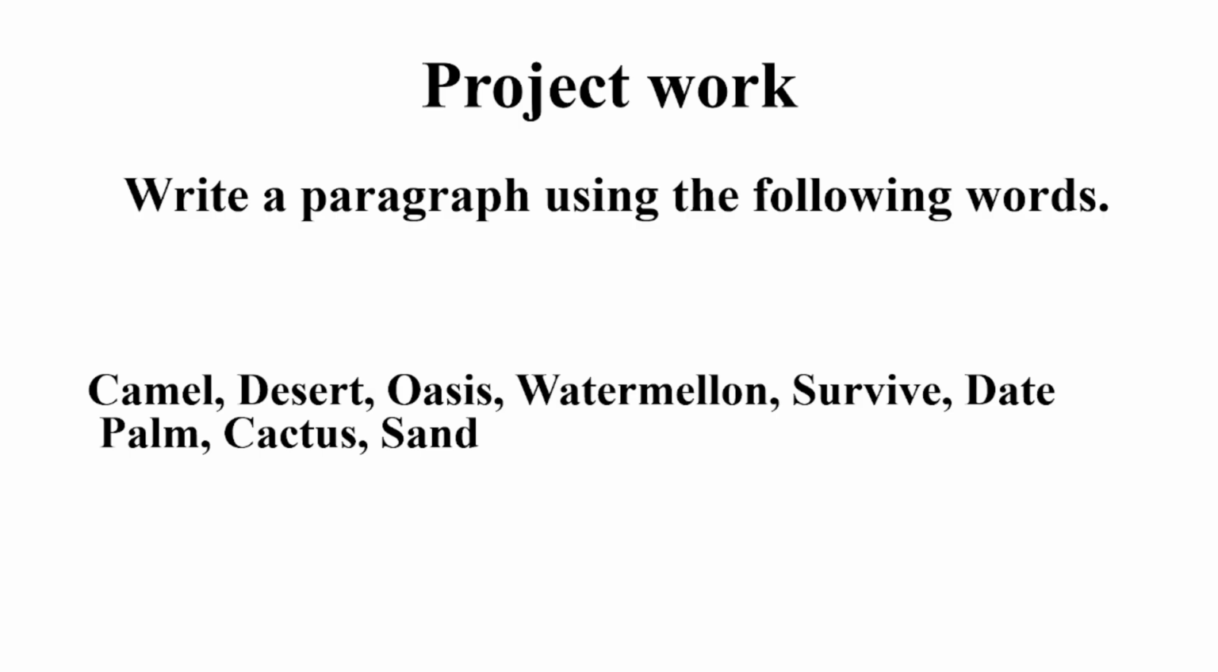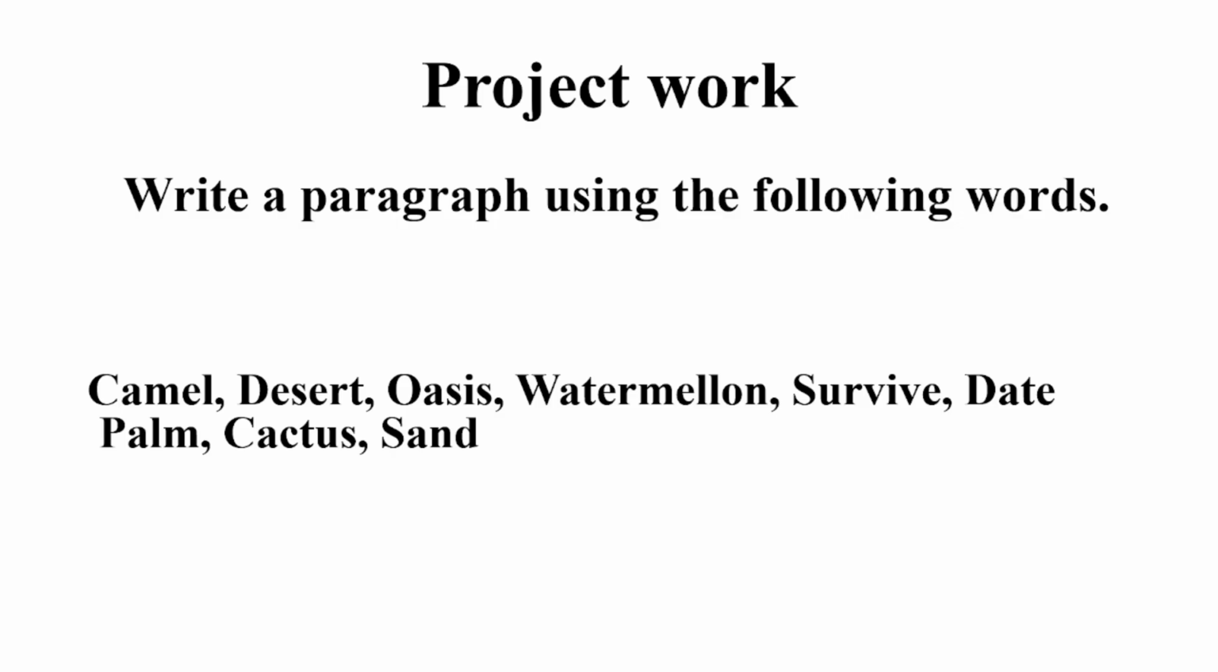Now, project work for you. Write a paragraph using the following words. First one is camel. Second one is desert. Third one is oasis. Fourth one watermelon. Fifth one survive. Sixth one date farm. Seventh cactus. Eighth one sand. Okay, these are the words you can use.